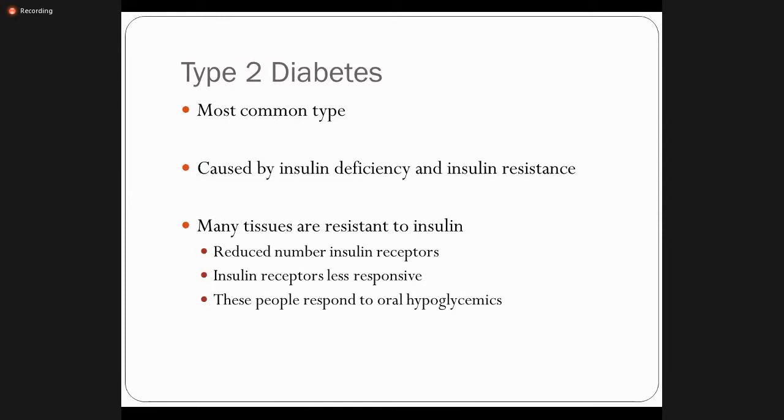And second, insulin release is normal, but the insulin function is not proper, showing resistance, right? Many tissues are resistant to insulin, like reduced number of insulin receptors. This is one of the reasons of improper action of insulin, labeled as insulin resistance. Insulin receptors are less responsive, and these people respond to oral hypoglycemics.